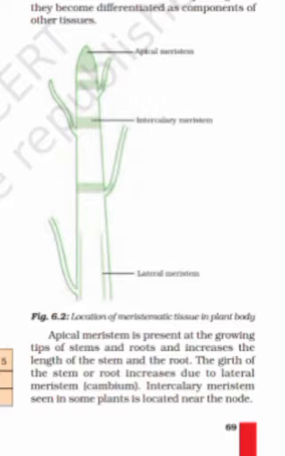Shoot tips or root tips, you can find this apical meristem, to increase the height, the length, and all those. Then we have lateral meristem, which will increase the width. And then intercalary meristem will be there in the middle, that is the internodes. So there we will have the intercalary meristem.